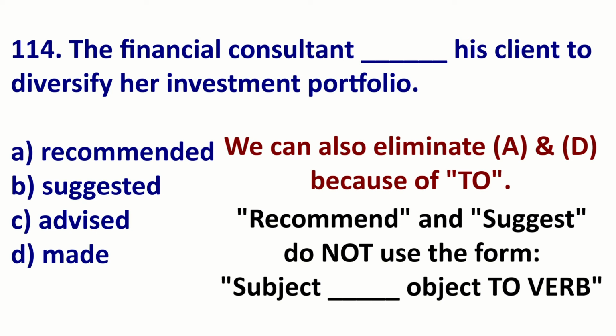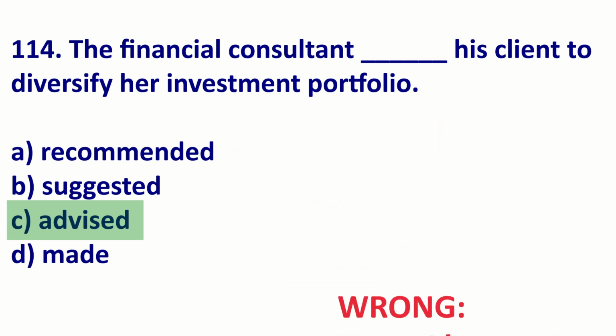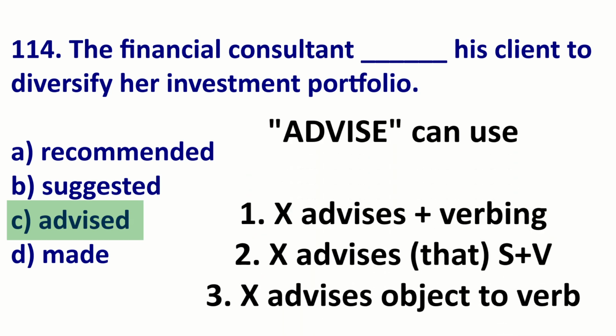These do not follow the form subject verbs object to verb. They follow subject recommends suggests verb ing. An example, I recommend diversifying your stocks. Or subject recommends suggests that subject verb. I recommend you diversify your stocks, or I suggest that you diversify your stocks. But you will not say, I recommend you to diversify your stocks, or I suggest you to diversify your stocks. This is incorrect. However, after advise, you can use three options.